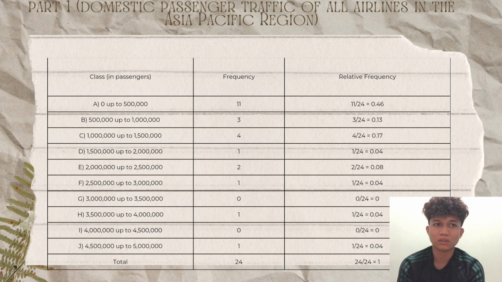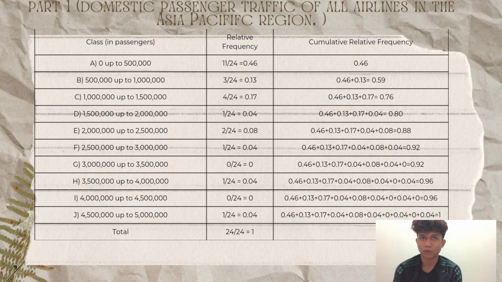I will present part 1. Schedule 1 is the relative frequency for domestic passenger traffic of all airlines in the Pacific Asia region. For class A, the relative frequency is 0.46, class B 0.13, class C 0.17, class D 0.04, class E 0.08, class F 0.04, class G is 0, class H is 0.04, class I is 0, and class J is 0.04.